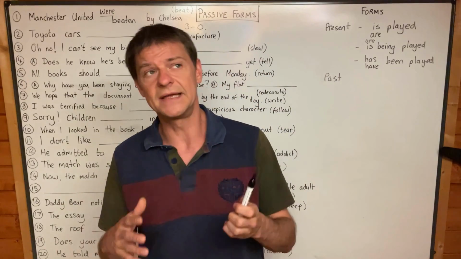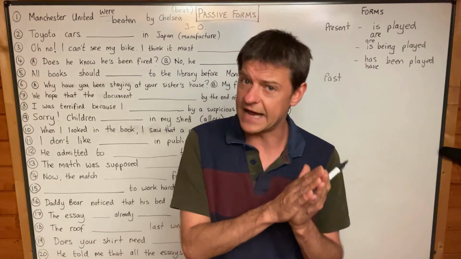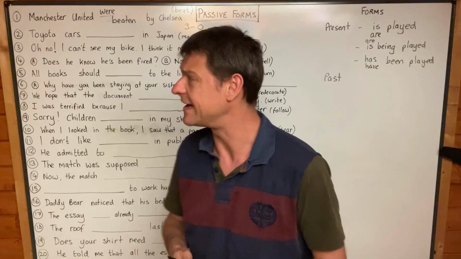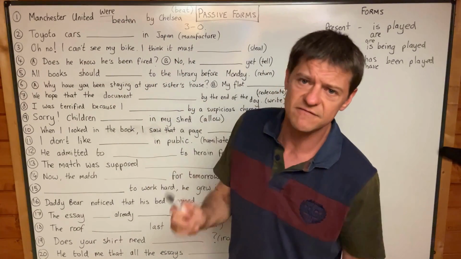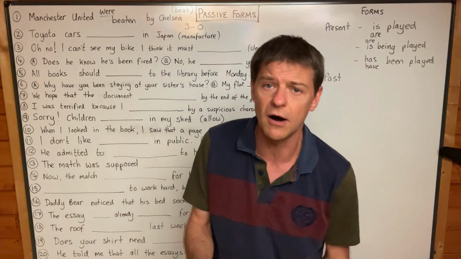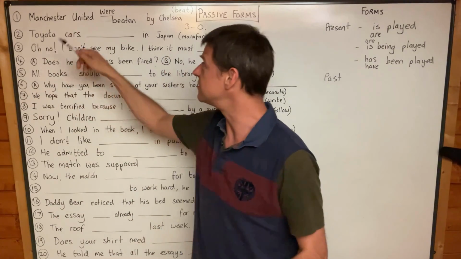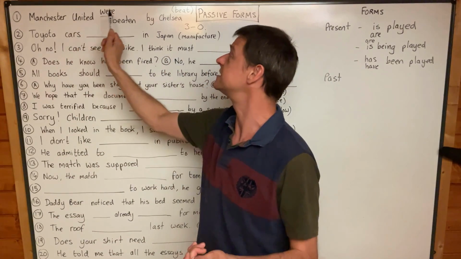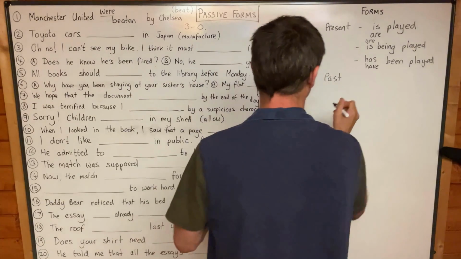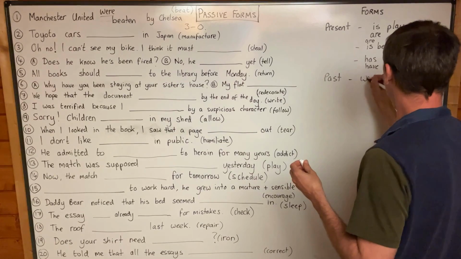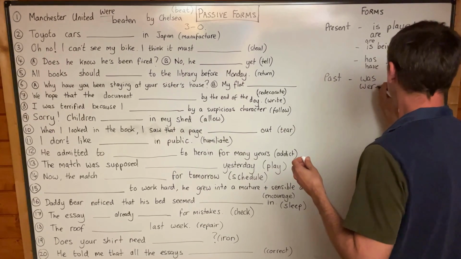And the answer is use singular in academic writing, but be aware that in spoken English, very often, in the UK especially, we say the government are, my family are, Manchester United are, or Manchester United were beaten by Chelsea. Okay, so that's passive for past simple, was or were, and the third form, which in this case is